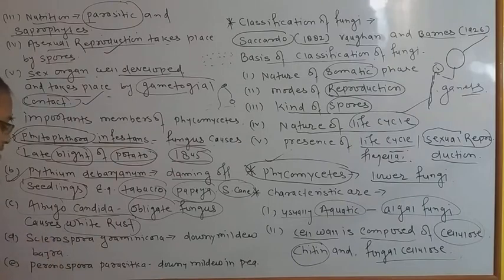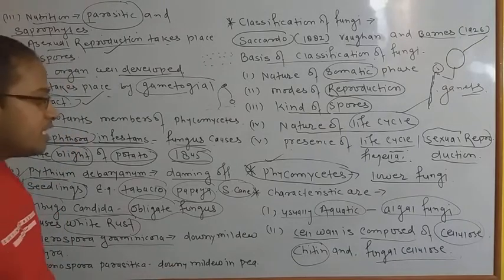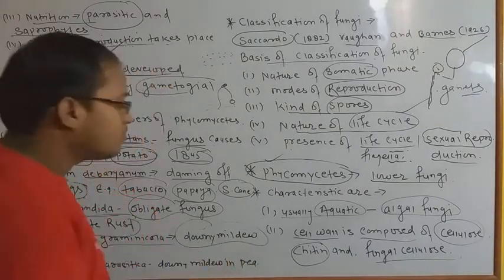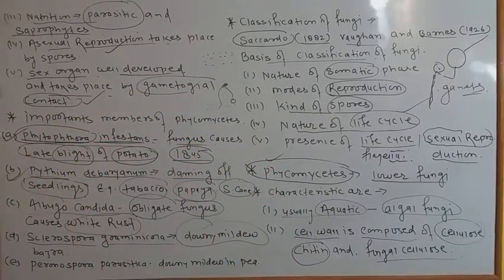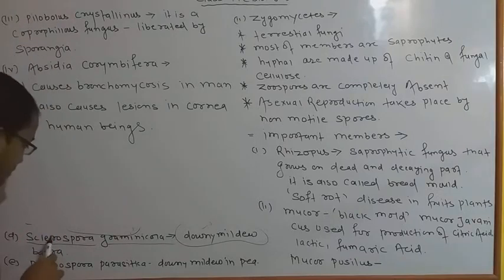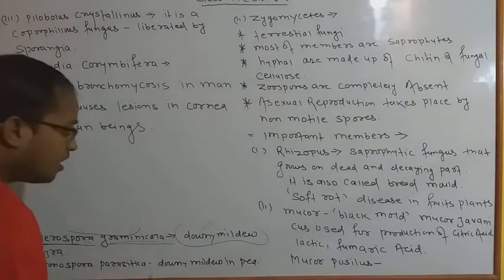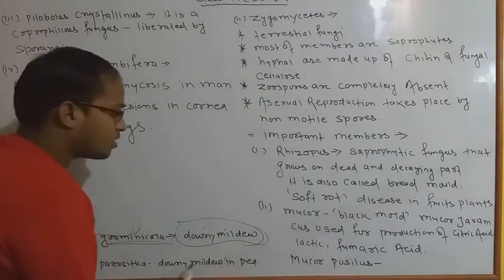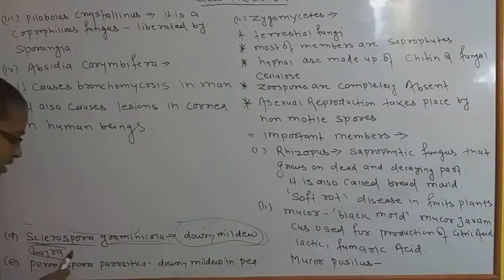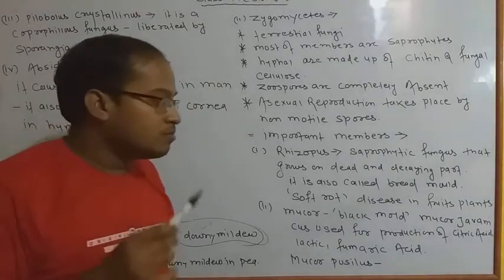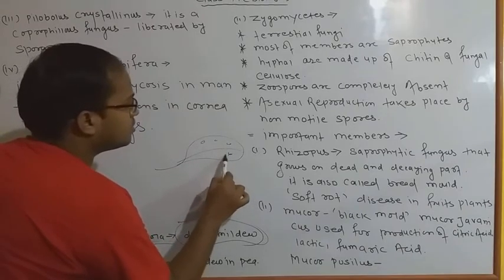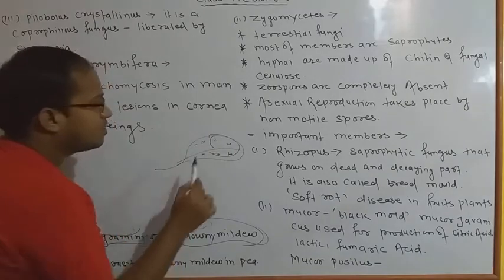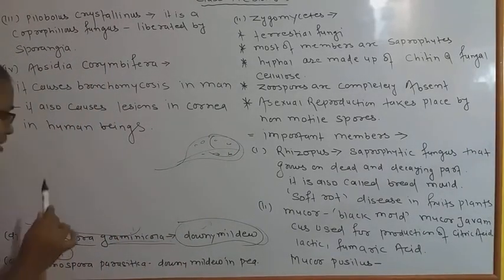Next important characters we are going to discuss: Sclerospora graminicola. ठीक है, there is the downy mildew. Downy mildew means there is a special type of structure like substance. So next is our Sclerospora graminicola, a downy mildew, and it also occurs on the plant of bajra. Generally they rot most of the leaf structures of any plant with spotted like structures, and they make it fold inside. ठीक है, this is called the downy mildew.